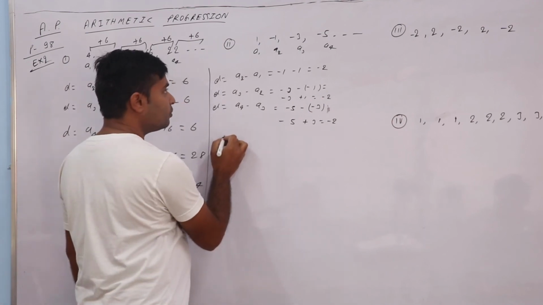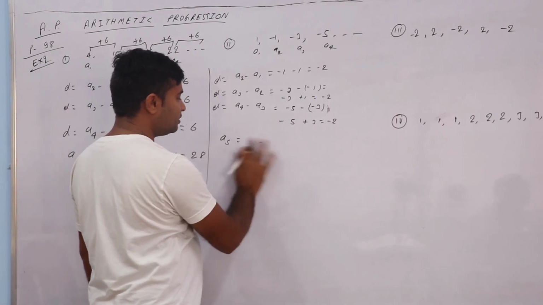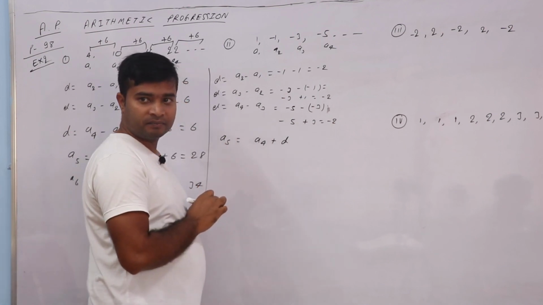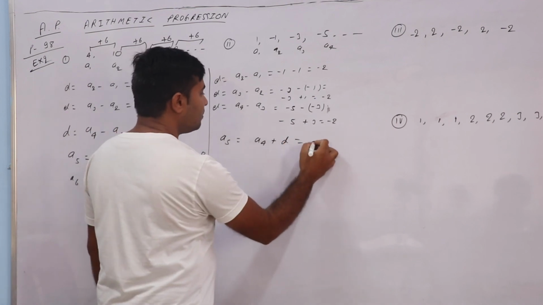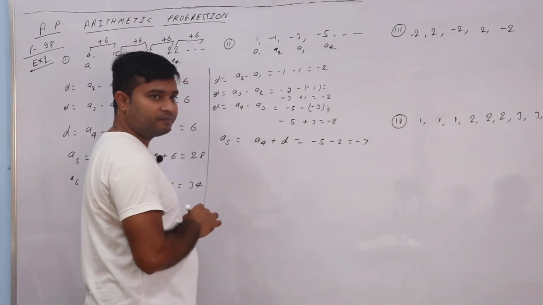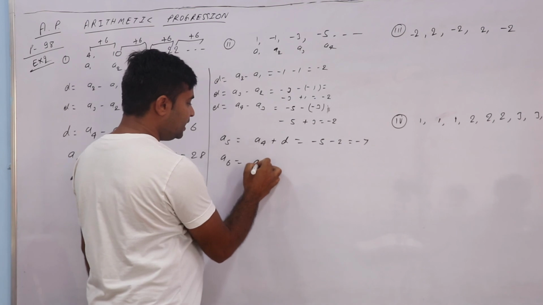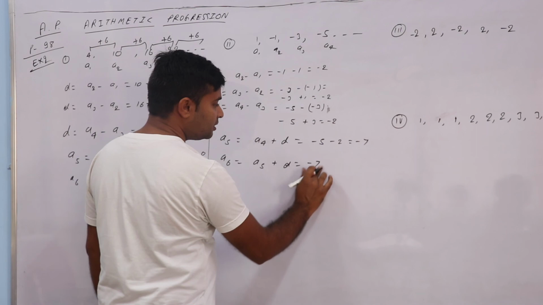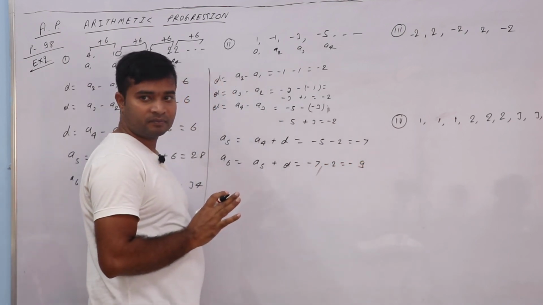So what will we get? Write the formula again: A4 plus D is equal to A5. A5 means minus 5 minus 2, which is equal to minus 7. Now A6 is equal to A5 plus D, which is minus 7 minus 2, which is equal to minus 9. Understood? Yes or no?